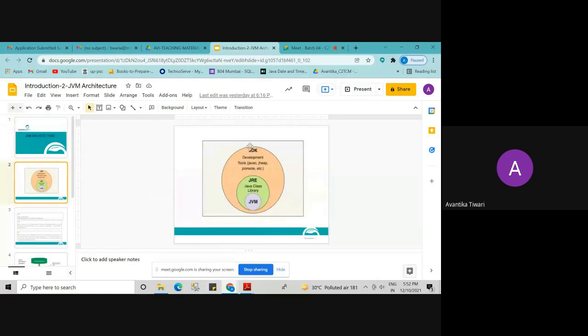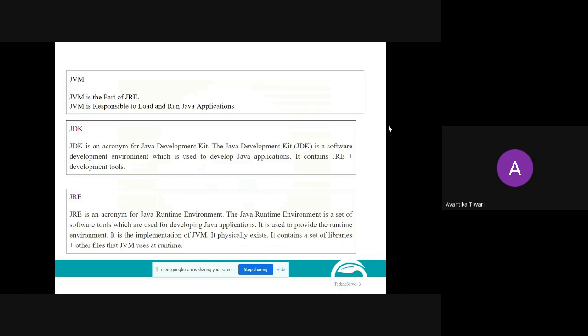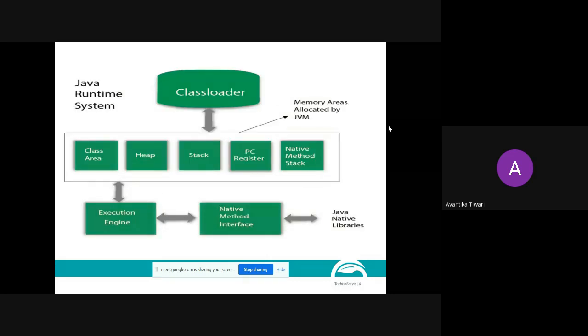No doubt in this JDK, JRE and JVM. Actually, this is very important because I told you yesterday also, if you join in as a fresher, the interviewer will try to play with the basics, and these are very basic things. If they ask you about these three things, you answer it in a simple way. If they ask you anything about JVM, then you know more than what is required. You can draw this diagram and you can show it to them.